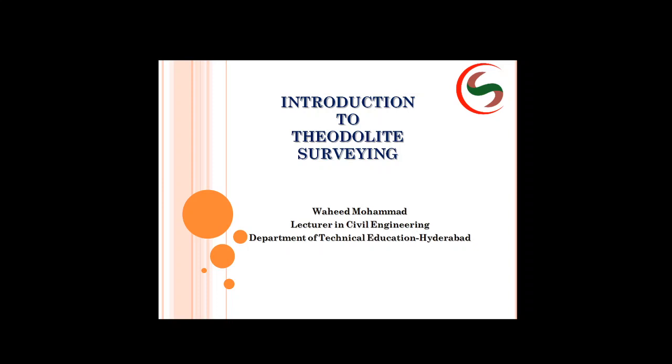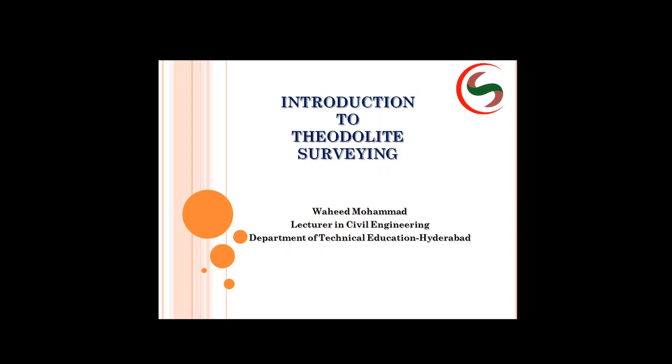So here theodolite surveying means what? Whatever the term you have used, angular measurements, those angular measurements can be taken by this theodolite. It is an accurate instrument, and even though you can use a compass also for angular measurements, the compass is used for only horizontal angles, whereas theodolite is used for both horizontal and vertical angles.